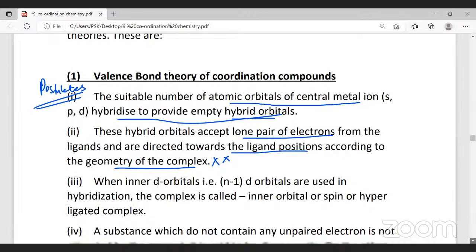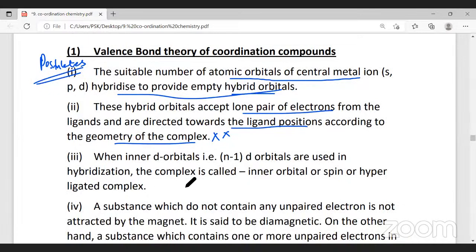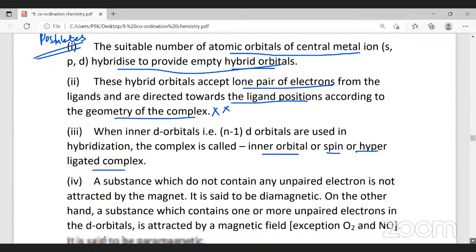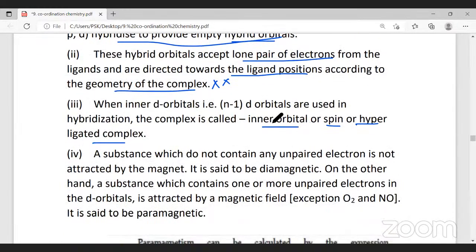And the next is (n-1)d orbitals used in hybridization. They call it an inner complex, or hyperligated complex, or spin complex. So if nd electrons or orbitals are involved, it is called an outer complex.